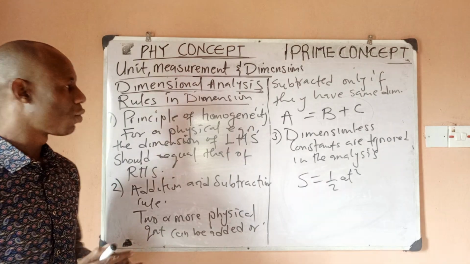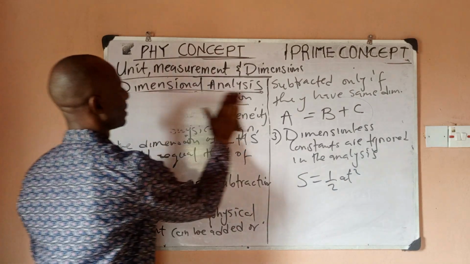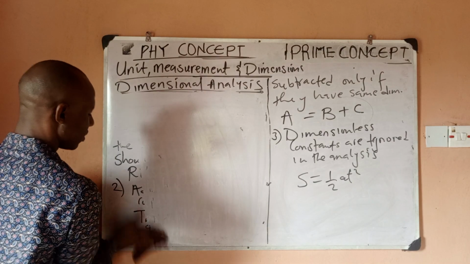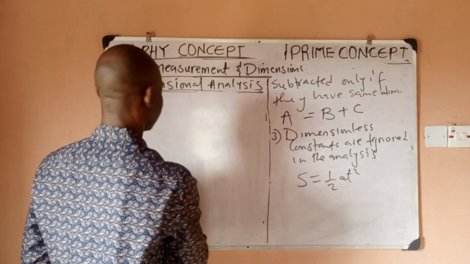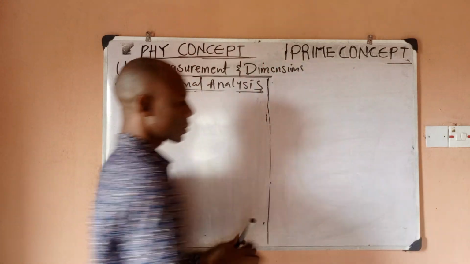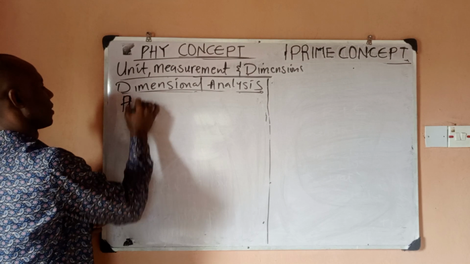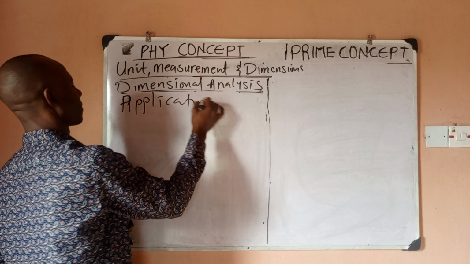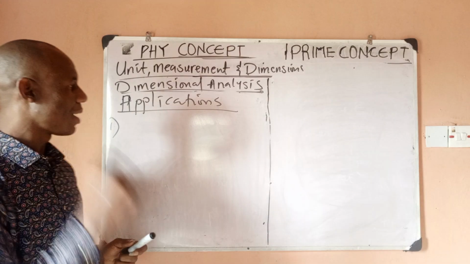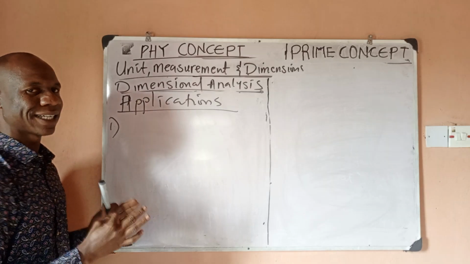Now we want to look at applications of dimensional analysis, which is where the whole thing lies. Applications of dimensional analysis. Very important. And what are the applications of dimensional analysis? Number one, very important application is that it is used to check the correctness of a physical equation.